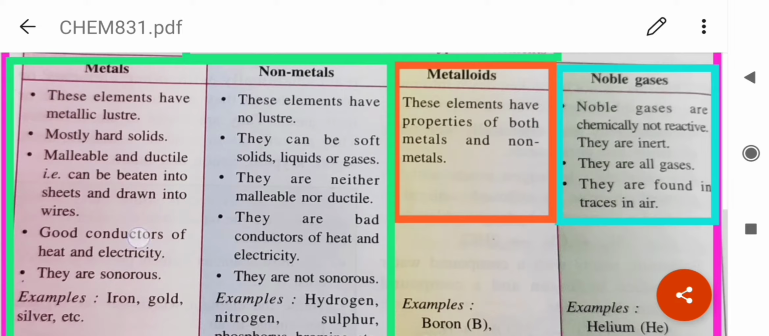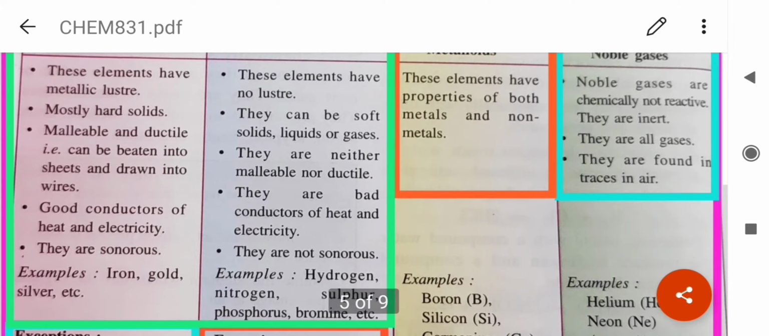Metals are good conductors of heat and electricity. Non-metals are bad conductors of heat and electricity. Metals are sonorous, they produce a sound when struck. Non-metals are not sonorous. Examples of metal: iron, gold, silver, copper. Non-metal: hydrogen, nitrogen, sulfur, phosphorus.